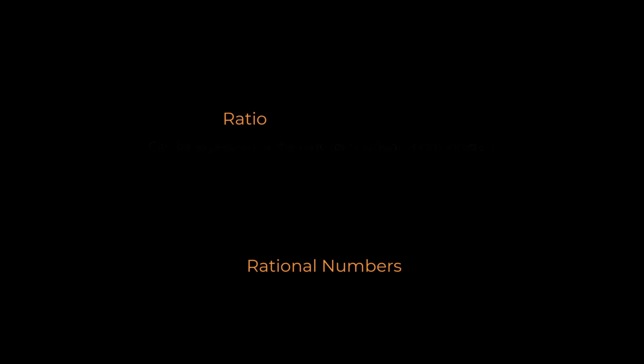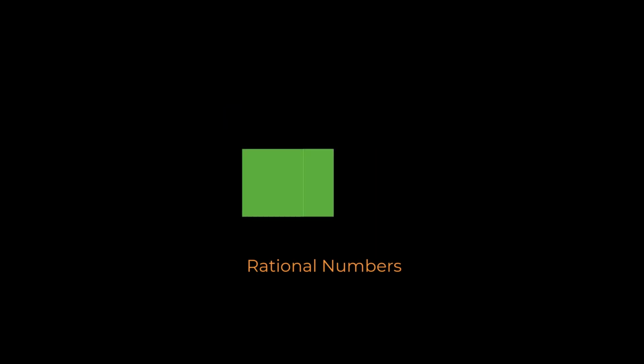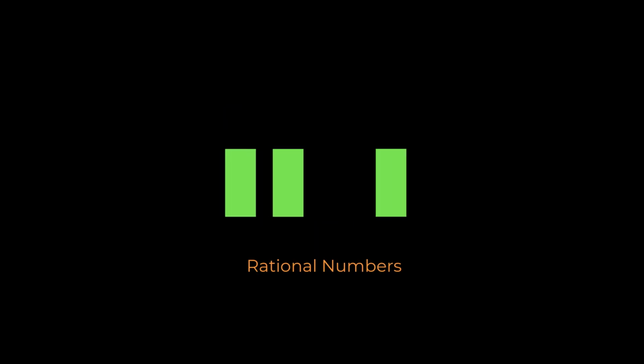For instance, 2 over 3 or -4/7. Rational numbers were created by the ancient Greeks as a tool for expressing the division of one object into smaller parts. I need to clear up a common misunderstanding about rational numbers from the beginning.